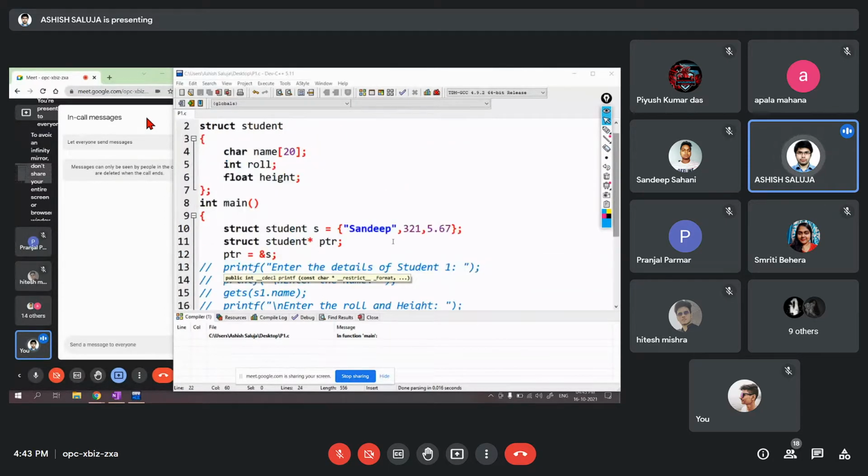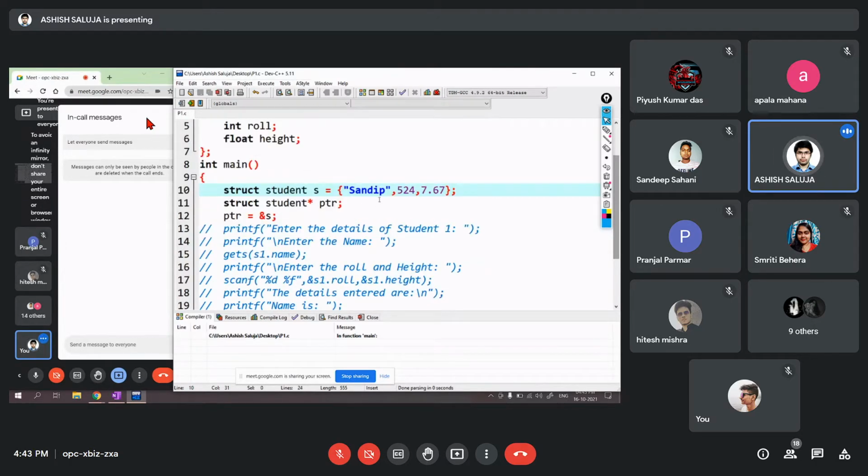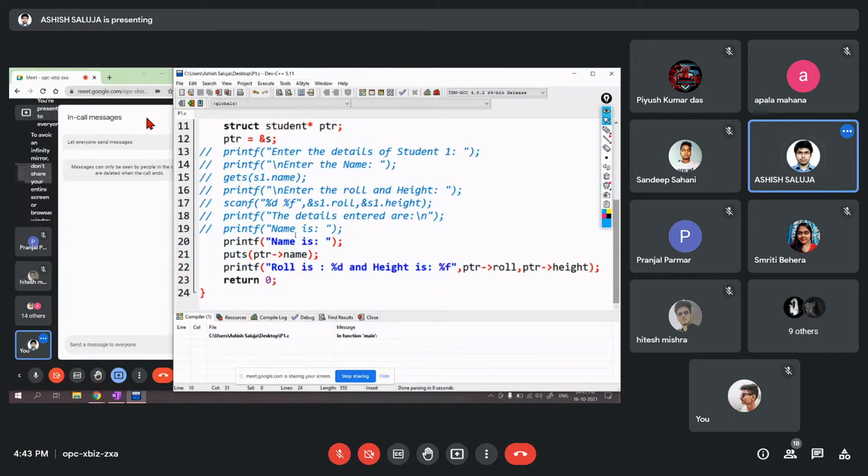So let us change the data here so that it will be easier to understand: 5 to 3, 5 to 4, or 7, 6, 7, let's say, and change this W to I. Change the details, Sandeep as DIP, and the roll number and the height, with the help of a pointer operator.